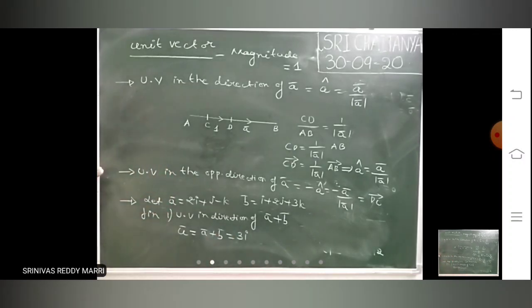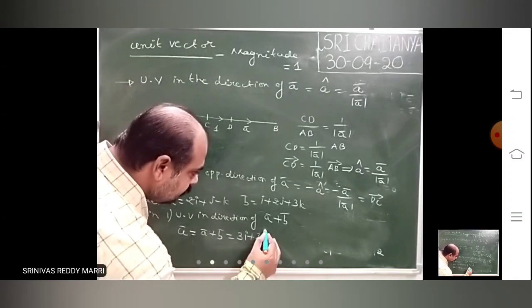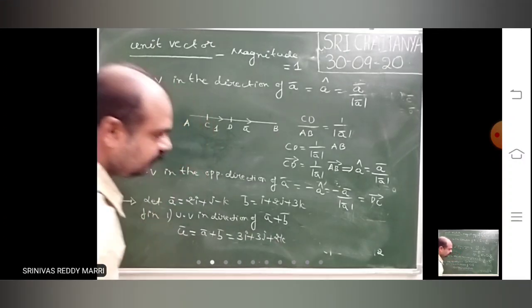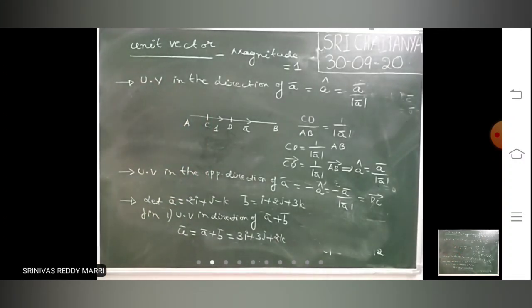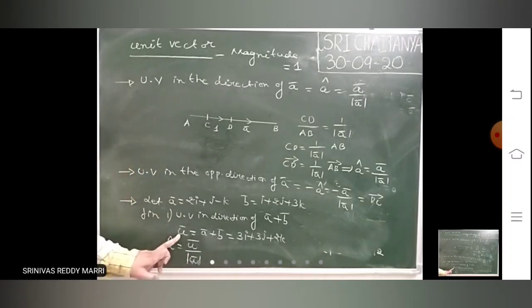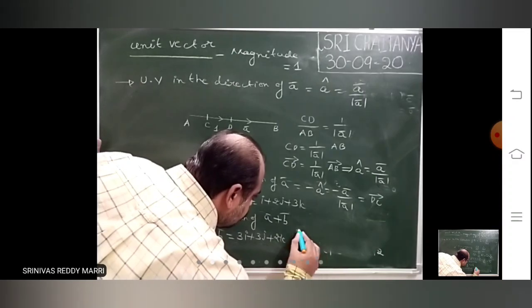So you will get 3i plus 3j plus 2k. Now the unit vector in the same direction of U bar is nothing but U cap. This is nothing but U bar divided by modulus U bar. In the direction of U bar means that is called U cap, U bar divided by modulus U bar.